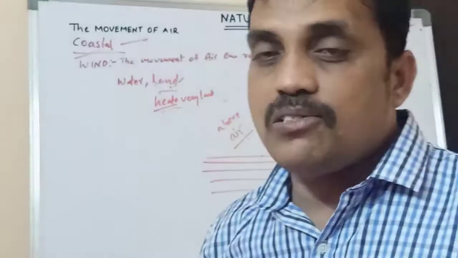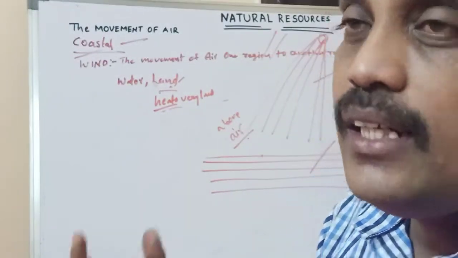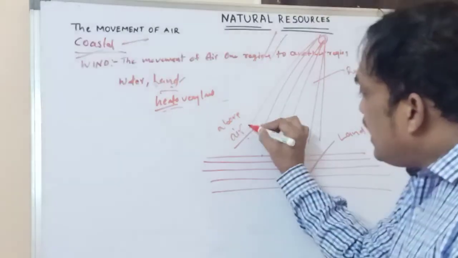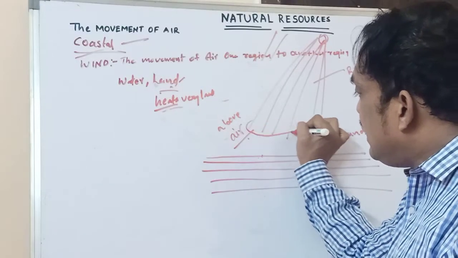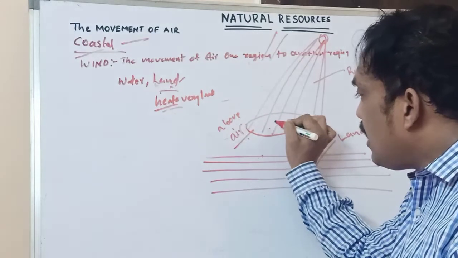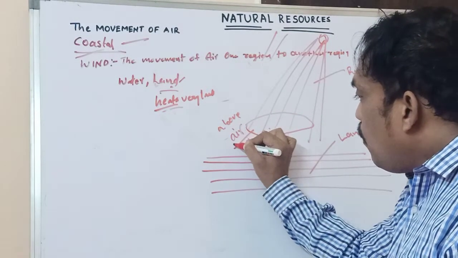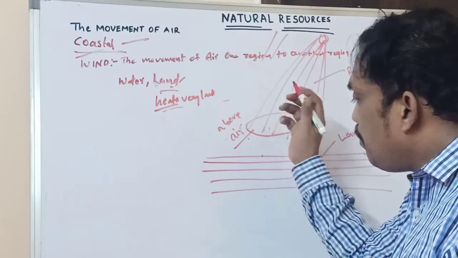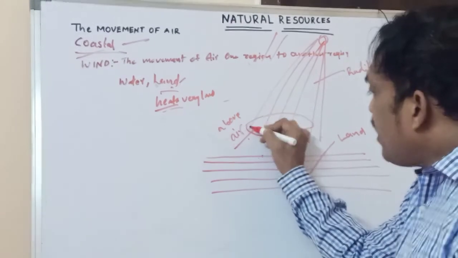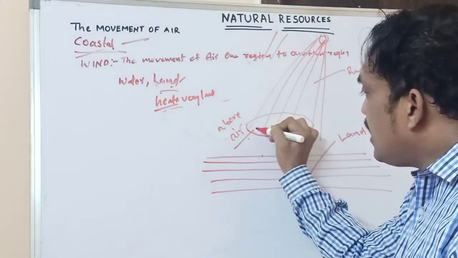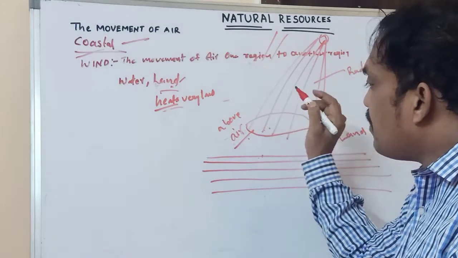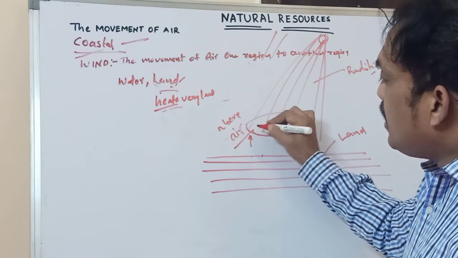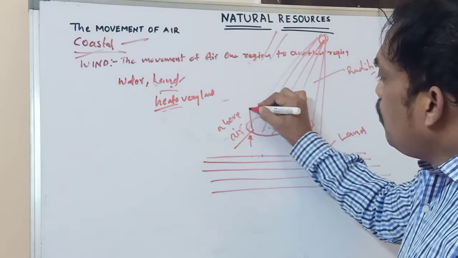In that, carbon dioxide is also there. It traps sunlight and heats up. It keeps in the air whatever sunlight or radiation there is. Temperature is increasing and the air is heated very fast. So the air above the land that is heated very fast is moving upward.